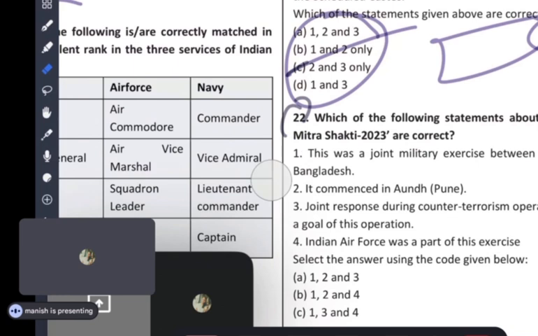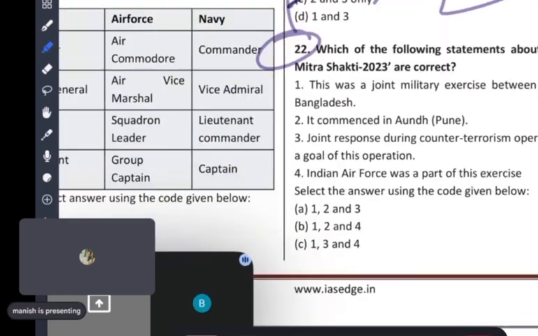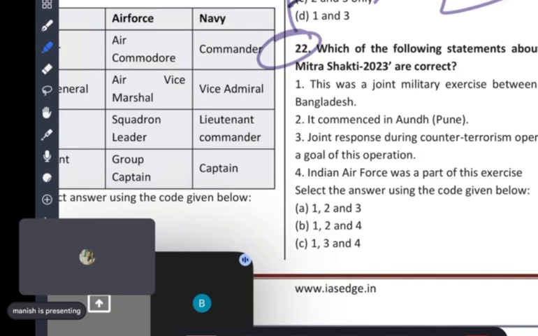Now see this question. Read this question. 22. Which of the following statements about exercise Mitra Shakti 2023 are correct? One, this was a joint military exercise between India and Bangladesh. Two, it commenced in Aundh, Pune. Three, joint response during counter-terrorism operations was the goal of this exercise. Four, the Indian Air Force was a part of this exercise.